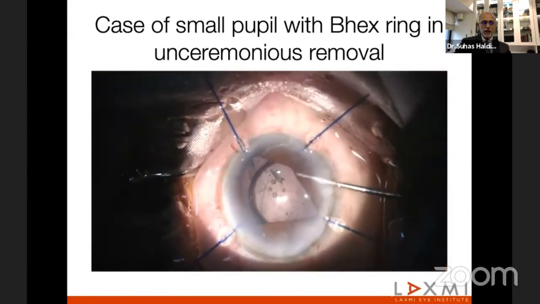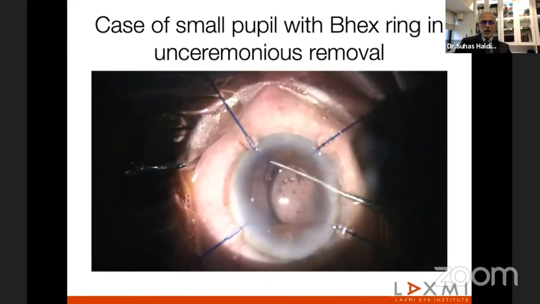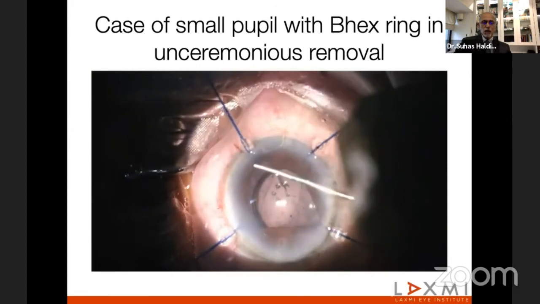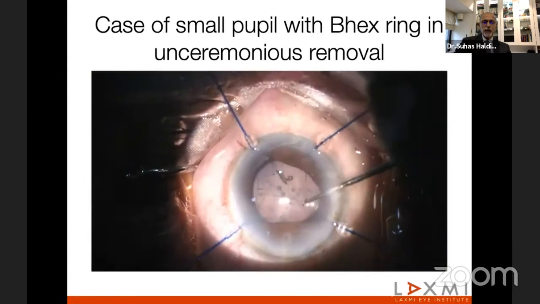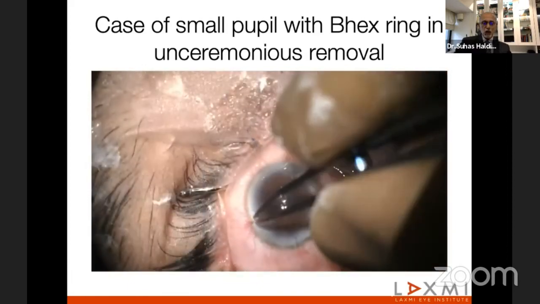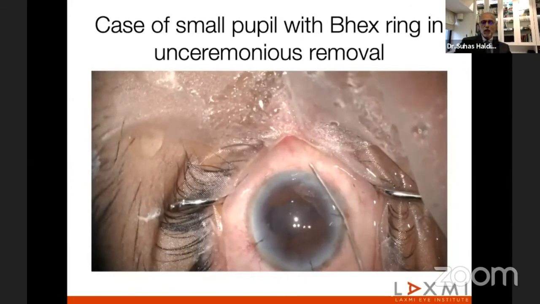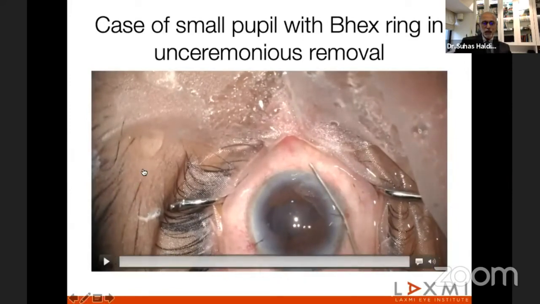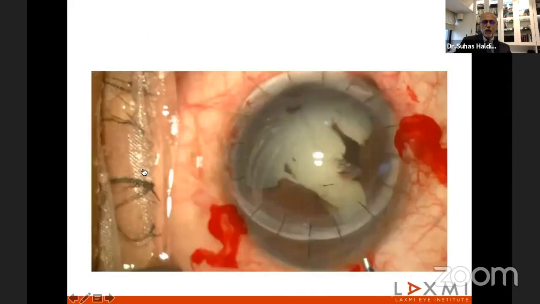Surgeon tries his best to get the haptic in, but as you can see, they are only in the sulcus. It just highlights that a case that could have ended well. Here it ends with the lens in, but the haptics are out. The haptics are in the sulcus, and then the eye is closed. But it's like taking a risk, because if the single piece lens stays in the sulcus, sometimes it can really cause an issue. These are simple cases, not very.